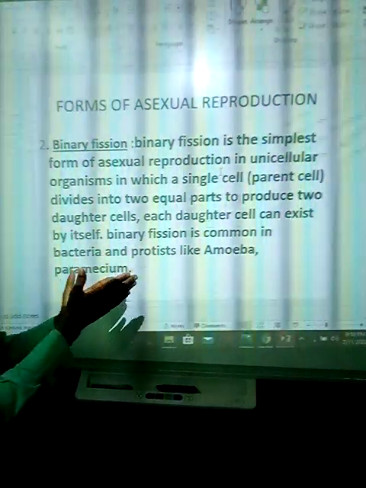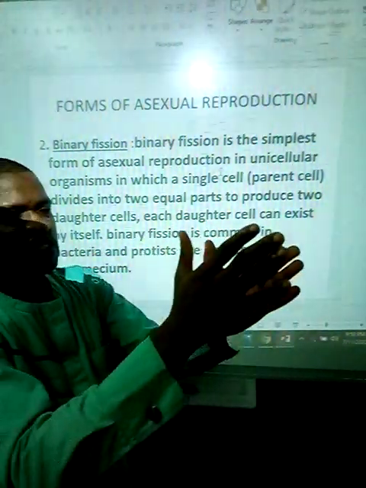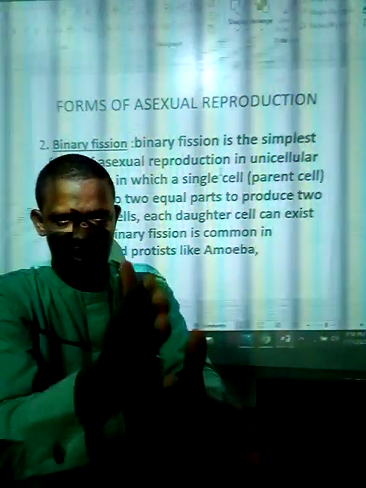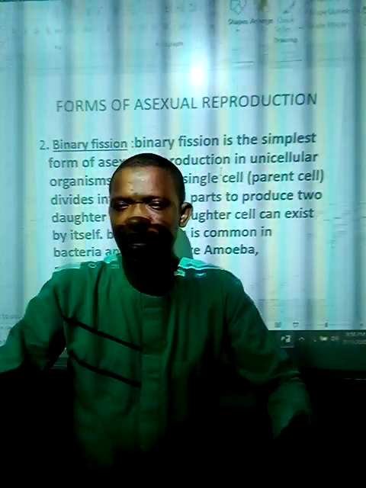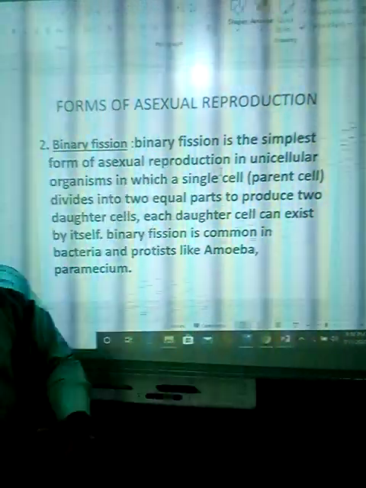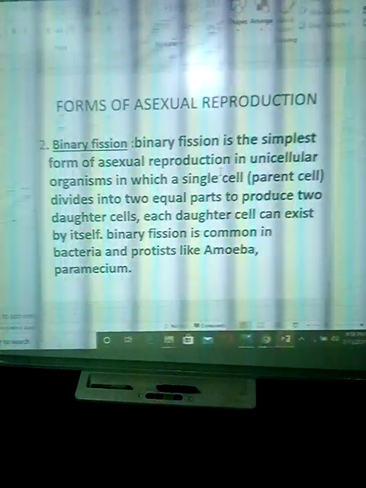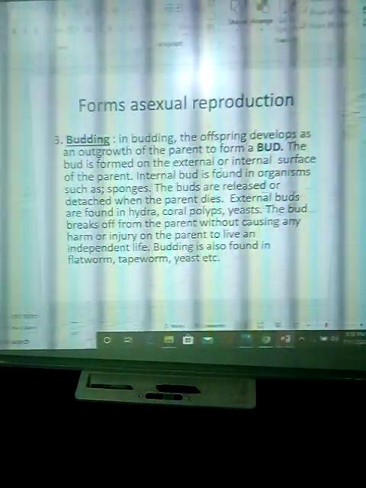So when you talk of binary fission, we mean an organism splits into two. The word fission means divides into two. So when an organism divides into two, that is what we mean by binary fission. Amoeba and paramecium regularly do this.